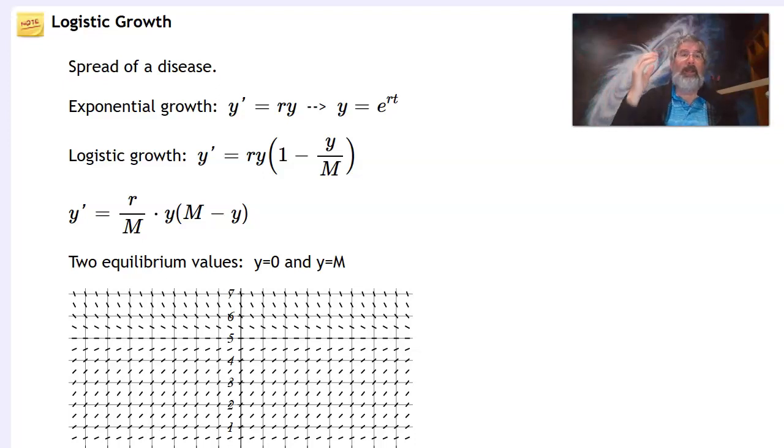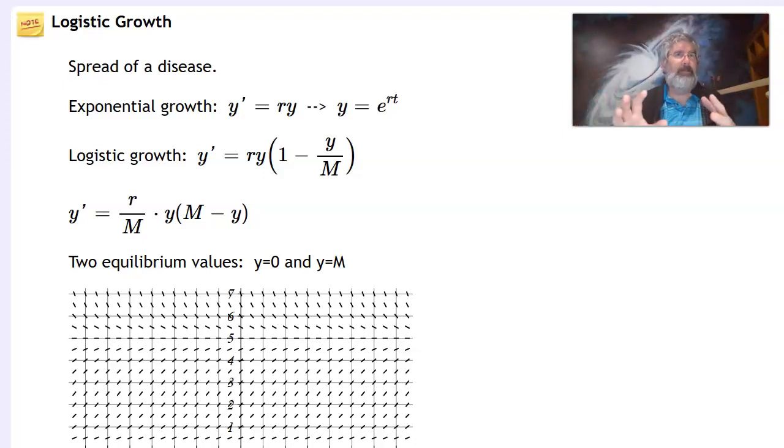It's also a very good model for looking at the spread of a rumor or the spread of a disease. So from the point of view of this discussion, because of the world we currently live in, I'm going to talk about the spread of a disease. Rumors and diseases are very much the same, right? You start off with a small number of people that know the rumor or have the disease, and then they interact with people.